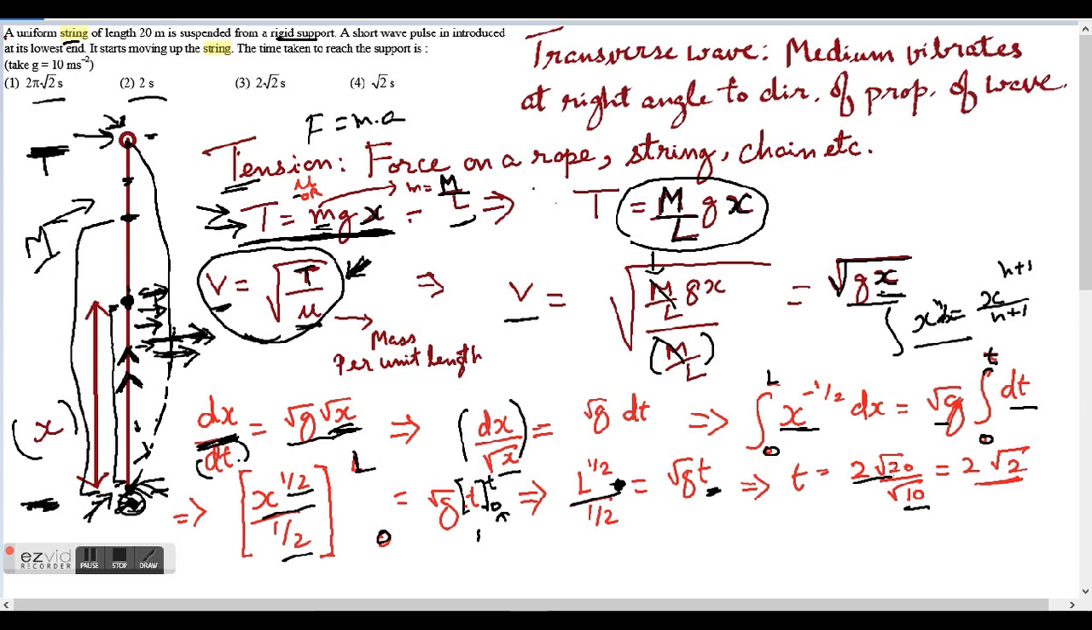Since they are both square roots, I can write all of it under one root, and then if I divide, I get 2. So the answer would be 2 times root 2. And where did this 2 come from? From here, this 2. So this is the answer, 2 root 2.